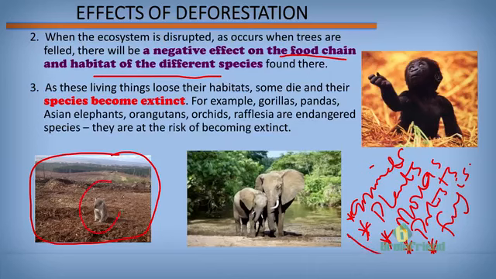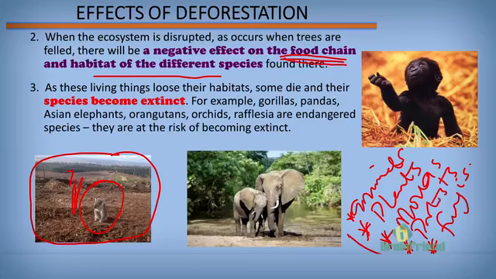Like we can see, our animal here has lost its home, probably lost its family while the bushes or the forest was being cleared. Food chain: the plants which were previously here that were cut down used to serve as food supply to so many animals. Now it is no longer available because of an imbalance in the food chain.